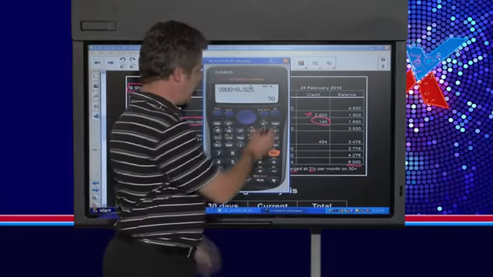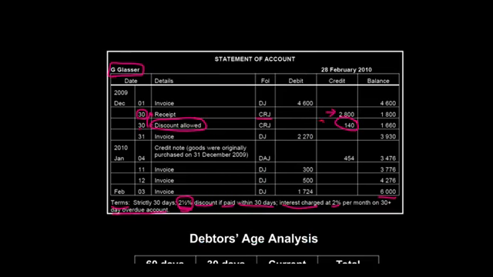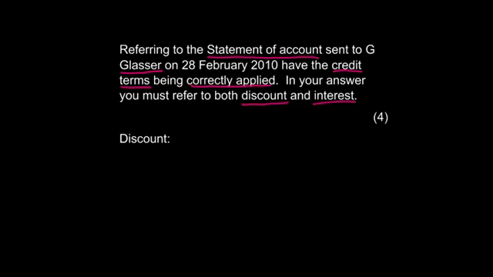So we actually gave this debtor too much discount. We should have given the debtor 70 Rand discount, as per the calculation I've just done. But in fact, what we did is we gave the debtor 140 Rand discount. So we gave the debtor too much discount. Okay? So if you have to answer the question, was, were the credit terms correctly applied? Was the discount correct? So for the discount, we will say no,